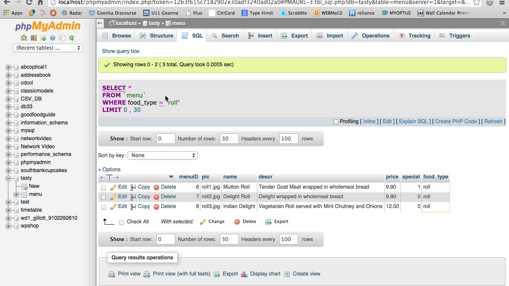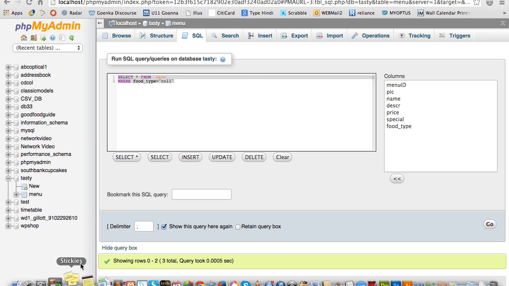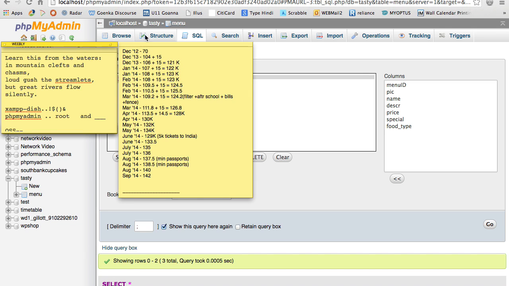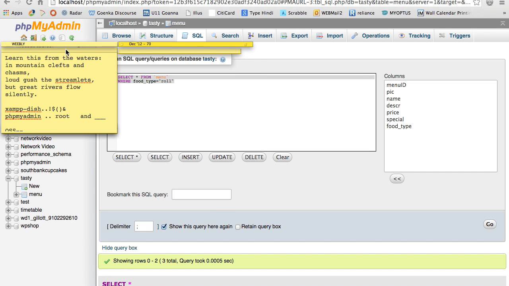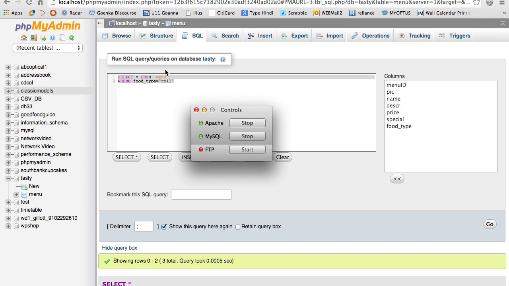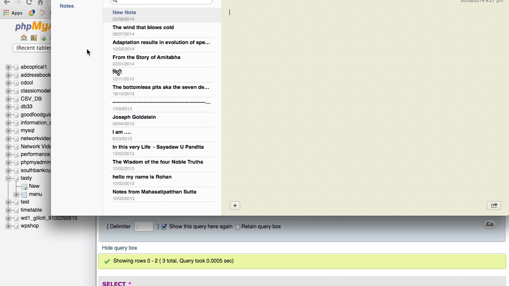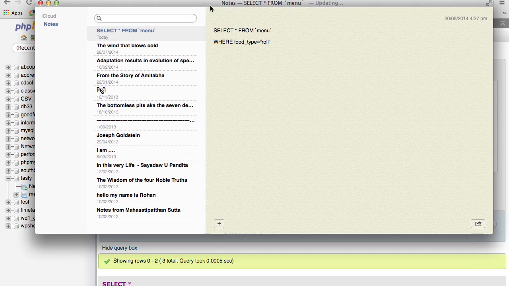And I think I had only three rolls. I can check. So this is one query which I am going to use. I'm just going to keep it aside on a sticky note, on one of these notes. This one. Okay. So that's my first query.